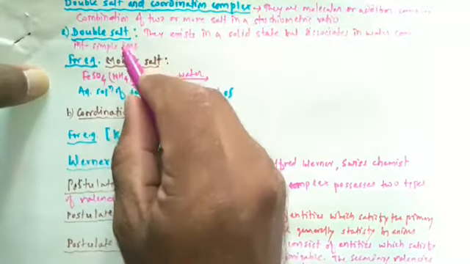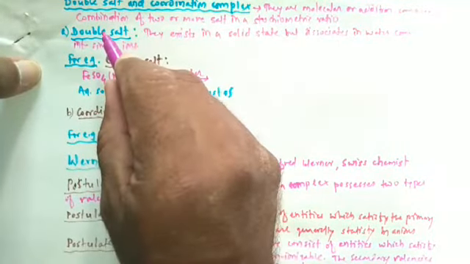So such molecular or addition compounds are called as double salts.